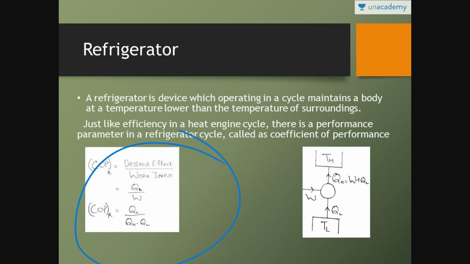See, what is the coefficient of performance? Coefficient of performance is equal to desired effect upon work input. See, the main purpose of refrigerator is to do cooling. This is the lower temperature.